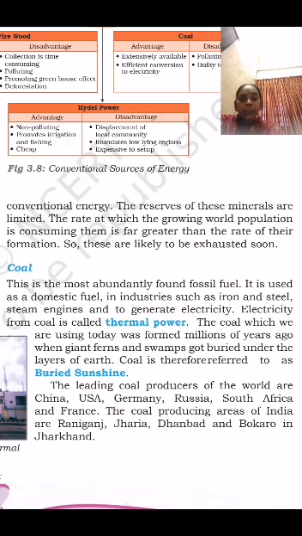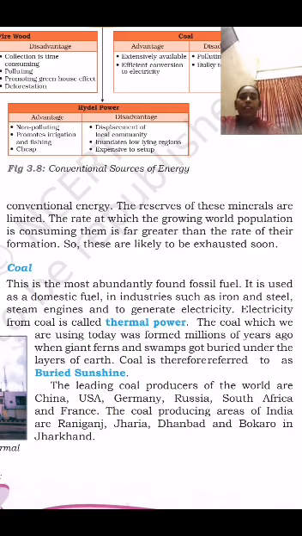In India also, coal is available in some areas: Raniganj, Jharia, Dhanbad, and Bokaro in Jharkhand.